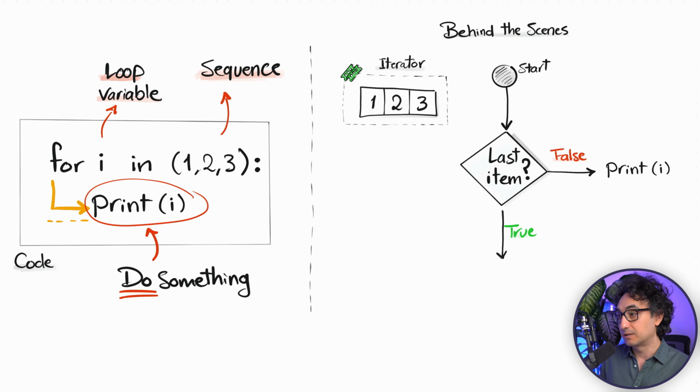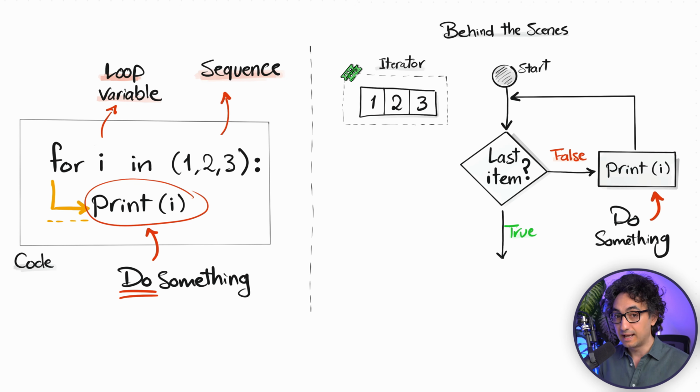And this happens if the condition is false. So as long as we still have items, this code should be repeated. And of course, after the execution of the print, it's gonna go back to the start in order to grab the next item.